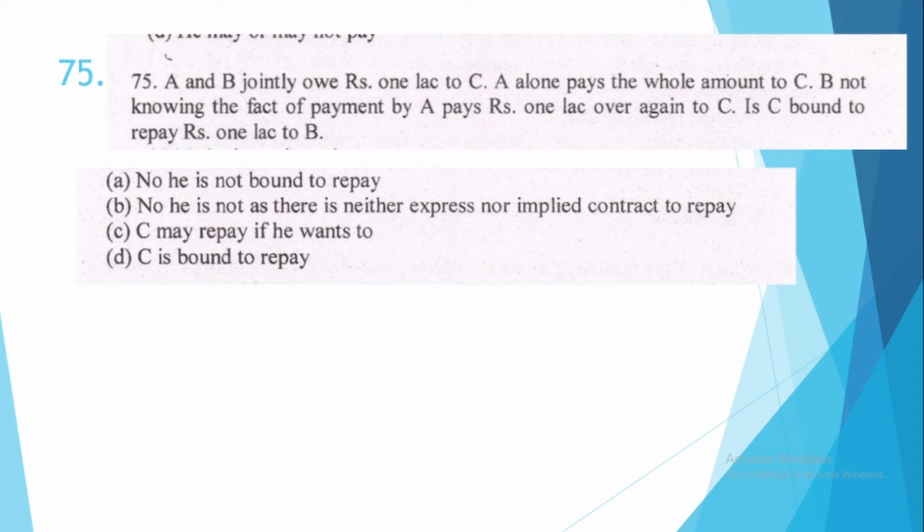75. A and B jointly owe rupees 1 lakh to C. A alone pays the whole amount to C. B, not knowing the fact of payment by A, pays rupees 1 lakh over again to C. Is C bound to repay rupees 1 lakh to B? The correct option is option number D. Yes, C is bound to repay because he has actually accepted the amount of rupees 1 lakh twice.